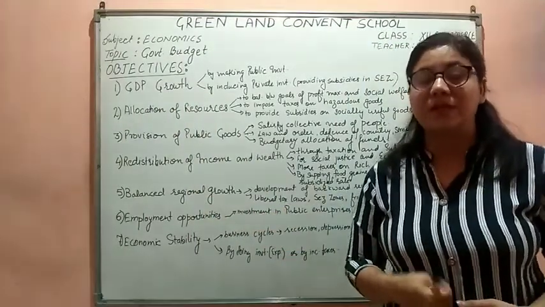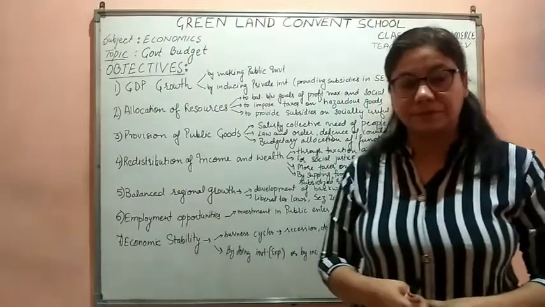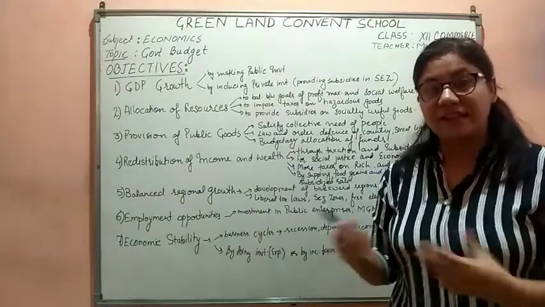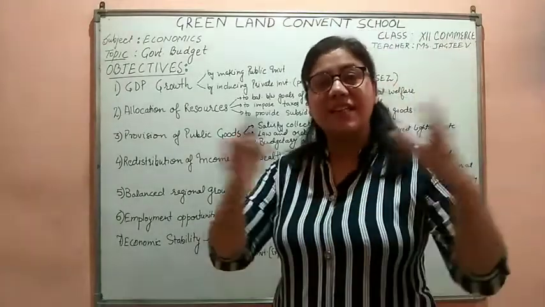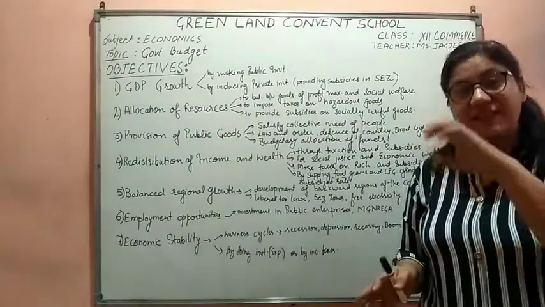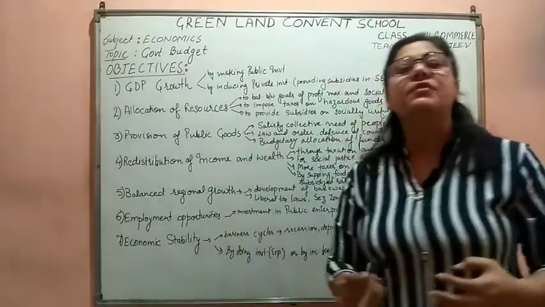Public transportation is a public good. Law and order of the country, or defense goods, are public goods which satisfy the collective needs of the people, and they are provided by the government itself.